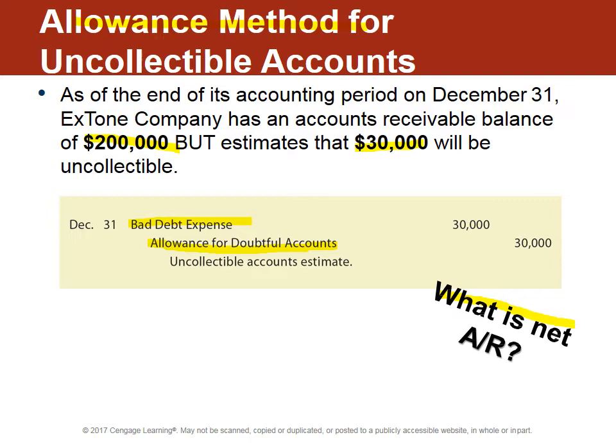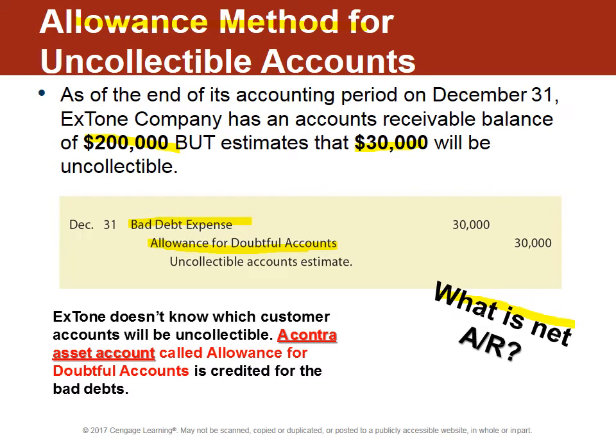Another quick pause, just for those that aren't familiar with the difference in gross and net. Most people have had a W-2 before, and they know that their gross pay is greater than their net pay because something's been subtracted out. Of course, we know that something is taxes. Gross receivables of $200,000 are less than net receivables of $170,000 because something has been subtracted out. And that something in this example is the bad debt expense.